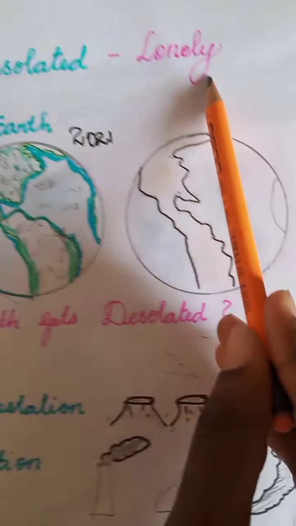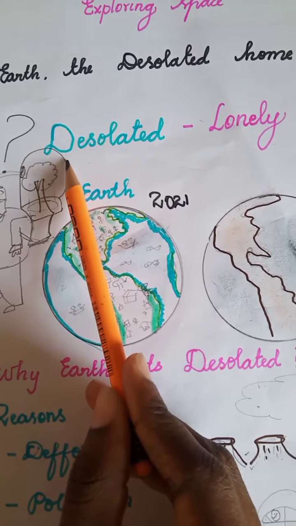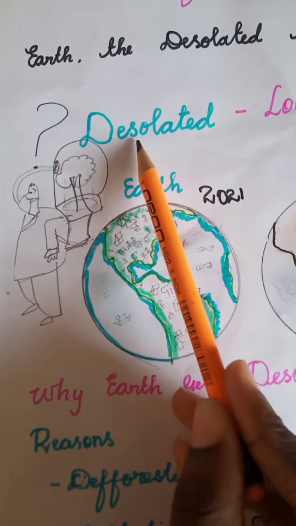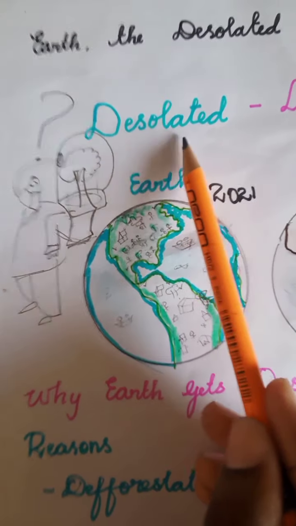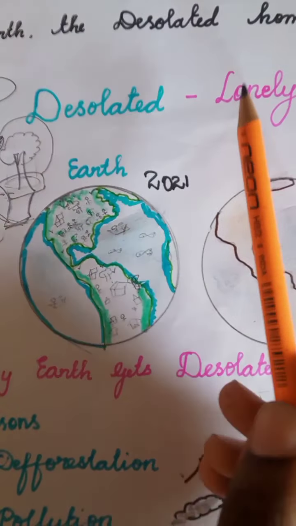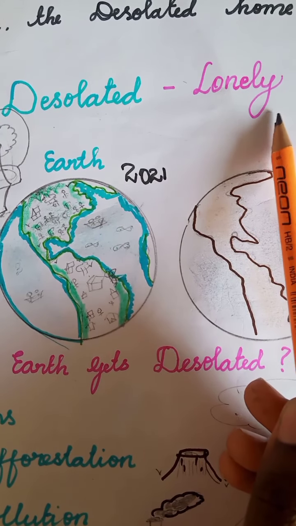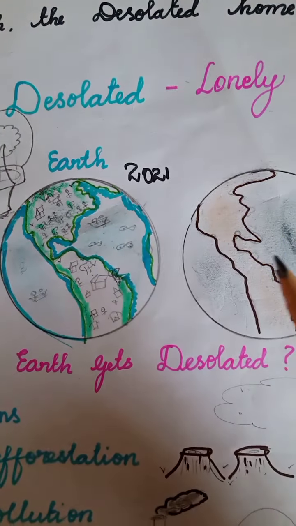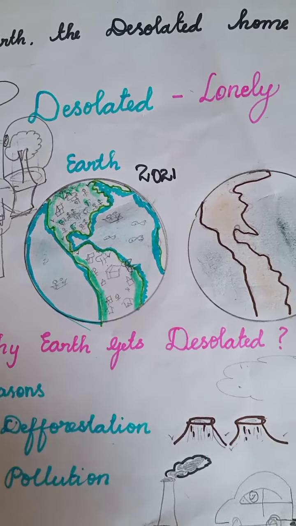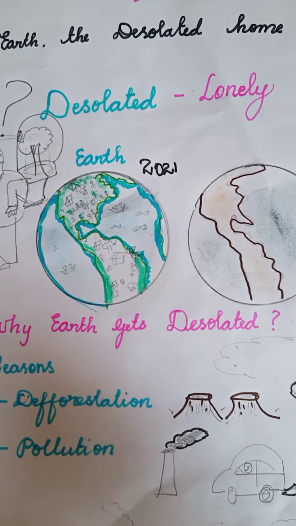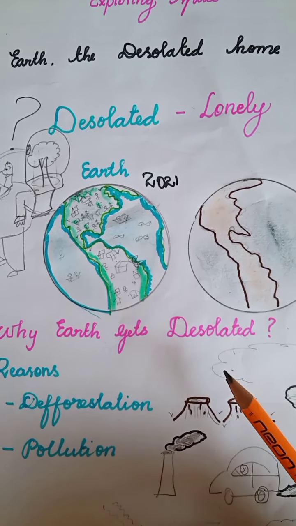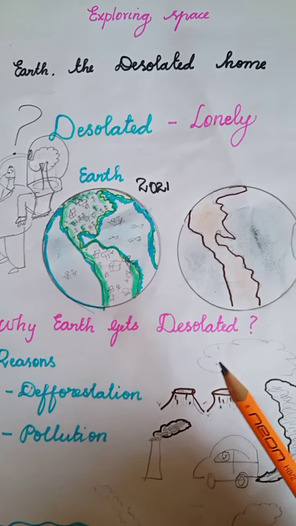Desolated means lonely. See the spelling of desolated, D-E-S-O-L-A-T-E-D, desolated. Desolated meaning lonely, L-O-N-E-L-Y, lonely. Is it possible that earth gets desolated? Why does earth get desolated? Yes, there are many reasons.